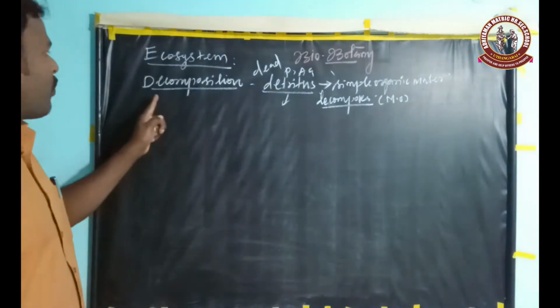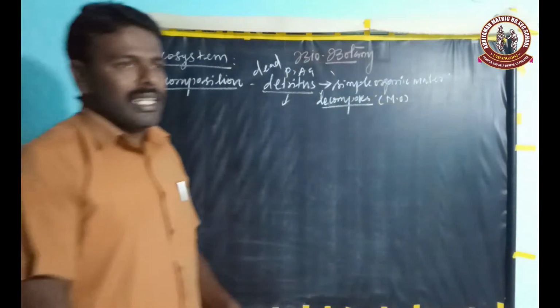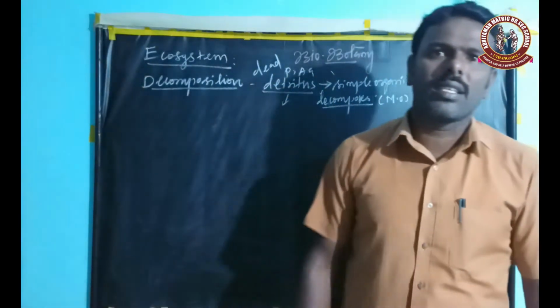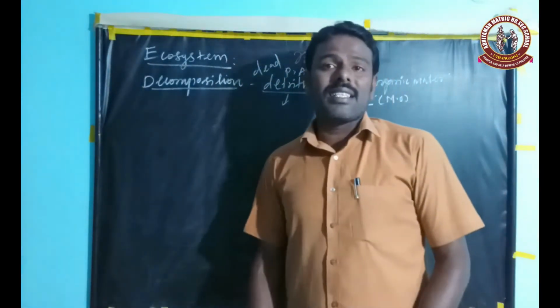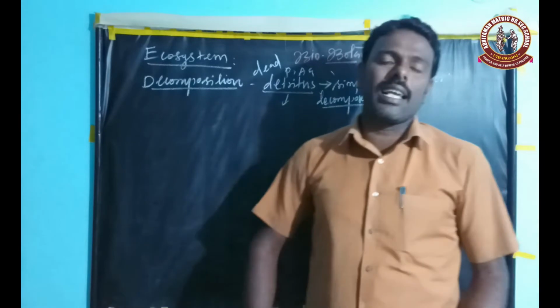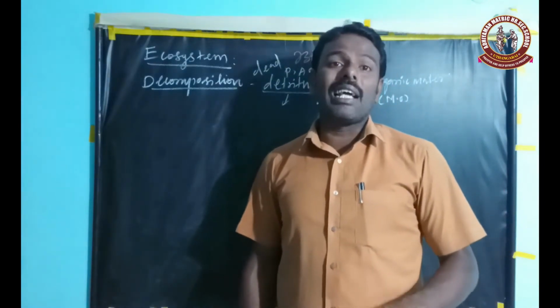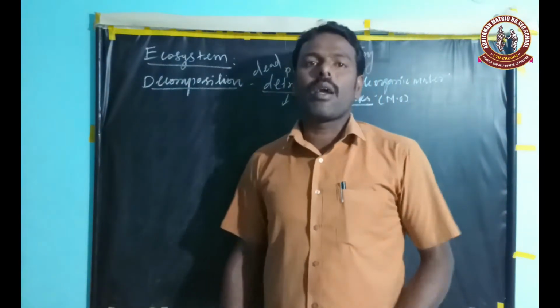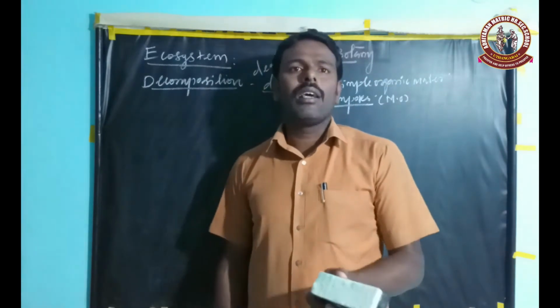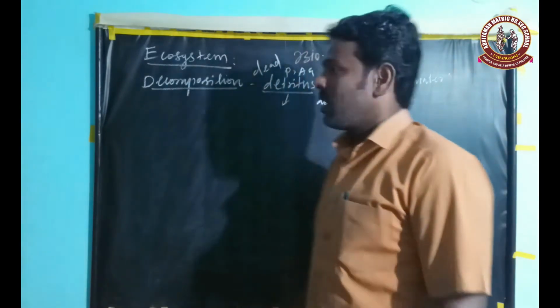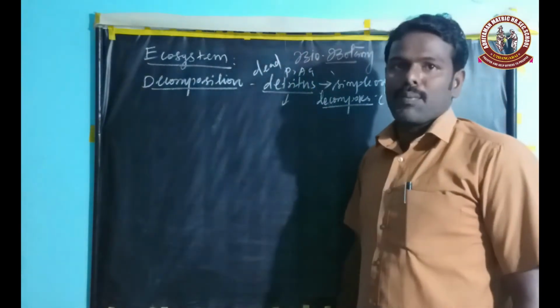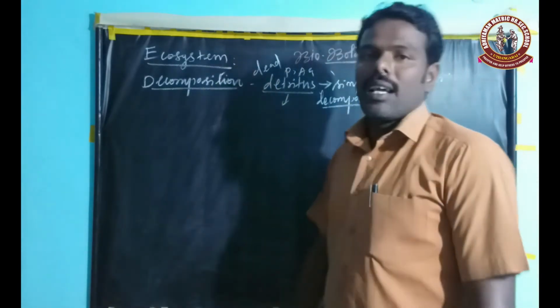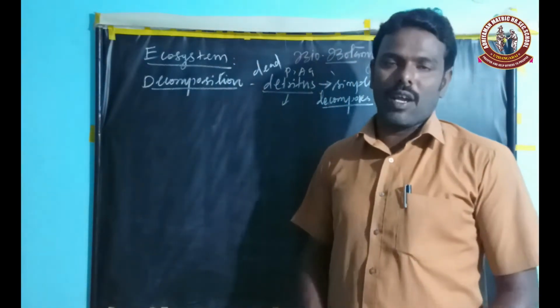Why is decomposition an essential part of the ecosystem? Because it is an essential process for recycling and balancing nutrients in the environment or ecosystem. Therefore, the decomposition process is essential for the environment.